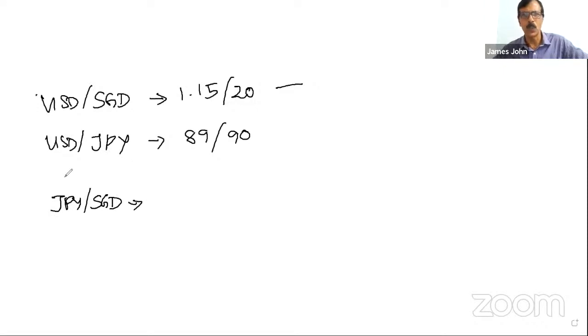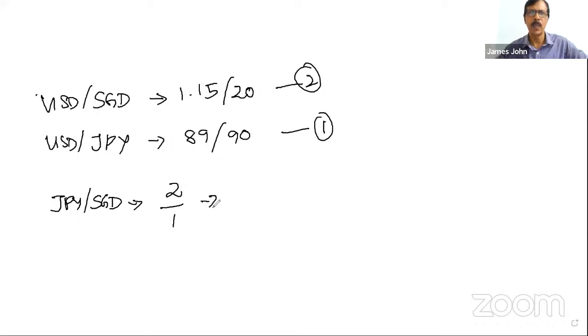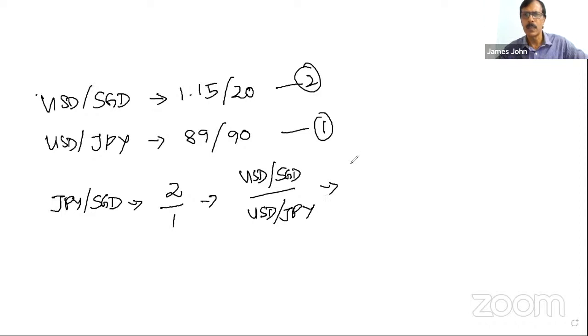Suppose you name the first as equation number 1 and the second as equation number 2. To get JPY in the numerator, you have to divide 2 with 1. That means USD by SGD divided by USD by JPY. This gives you USD by SGD into JPY by USD.